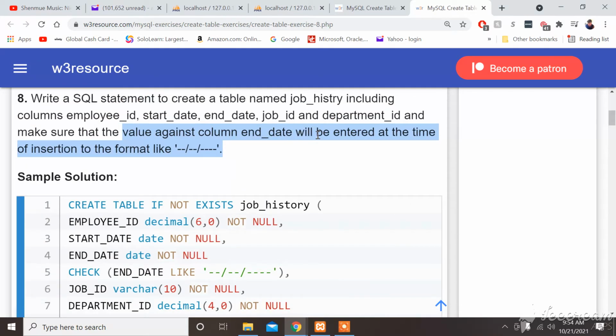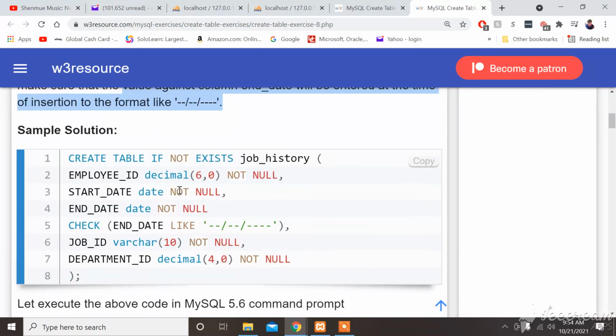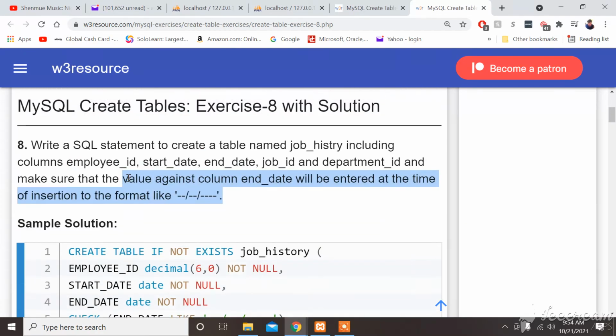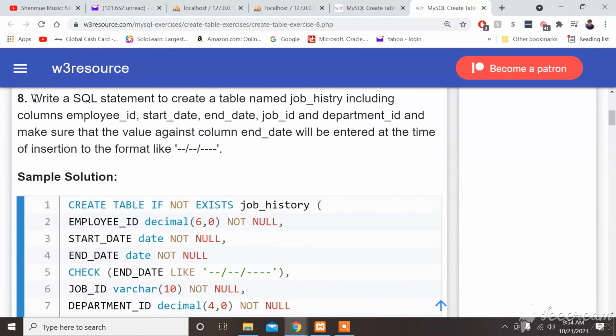Value against column end date will be entered at the time of insertion to the format like apostrophe hyphen blah blah blah date format. That's what this whole sentence means, and that's the most complicated thing. Alright, cool. And that's the whole thing.